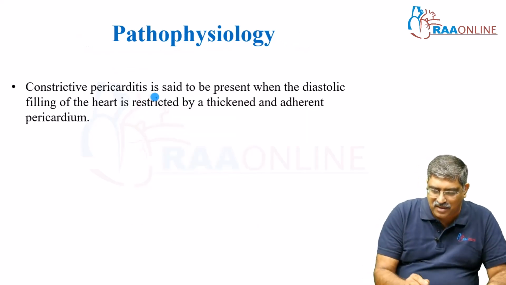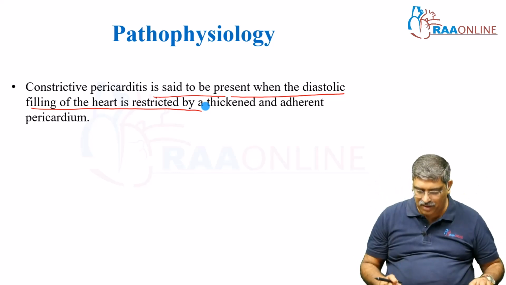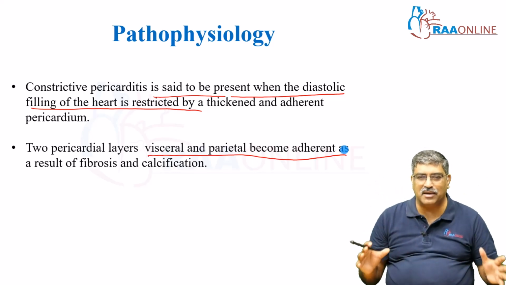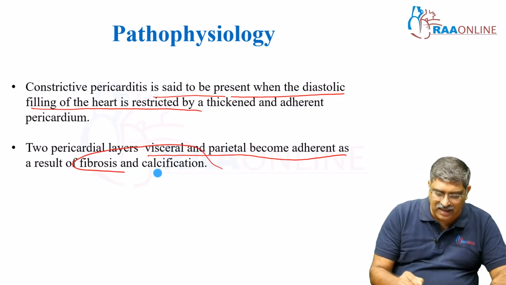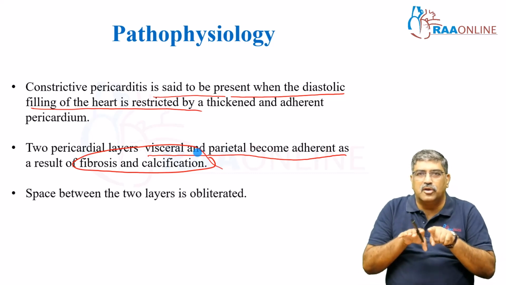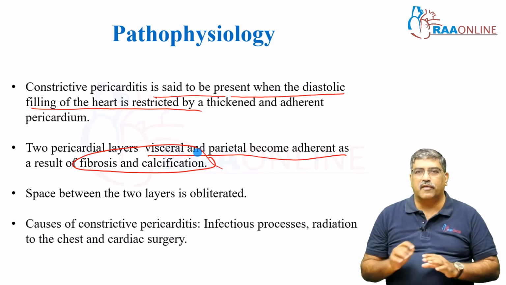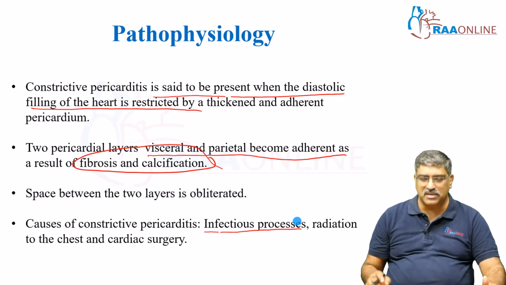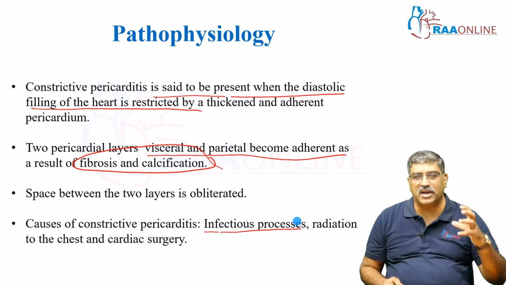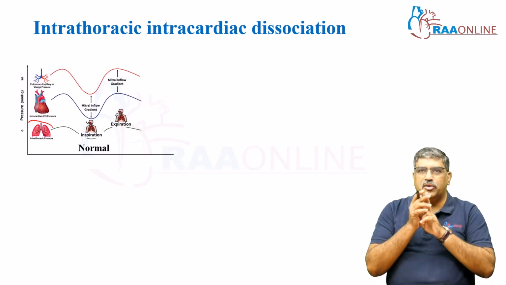It is said to be present when the diastolic filling of the heart is restricted by a thickened and hardened pericardium, which prevents the expansion of the heart chamber. The visceral and the parietal pericardial layers become hardened as a result of fibrosis and calcification. The space between the two layers is obliterated. The etiology of constrictive pericarditis is infectious diseases, radiation to the chest, and sometimes post cardiac surgery patients might have constrictive pericarditis.